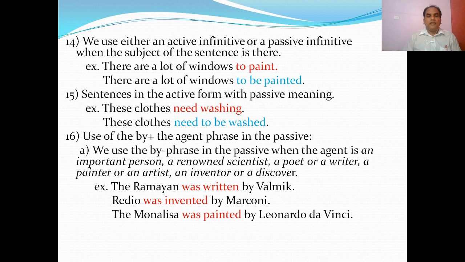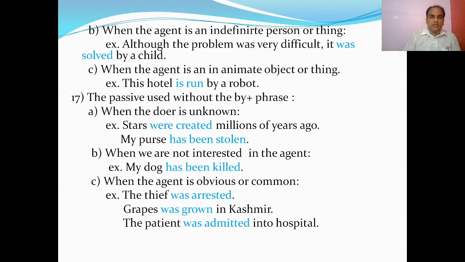So by agent is used. Mona Lisa was painted by Leonardo da Vinci. We want to also give the information about Leonardo da Vinci, the great painter. So the by agent is used in these situations.